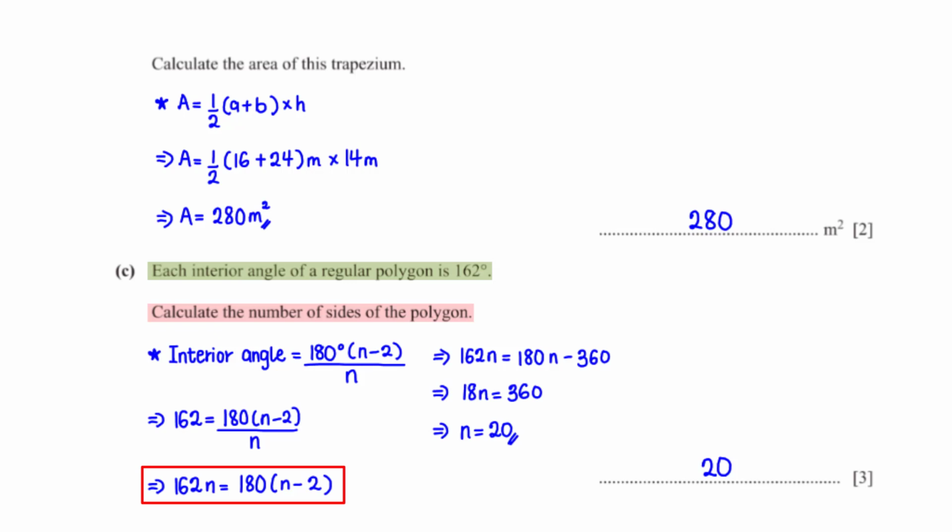When we expand the brackets, 180 times n is 180n. 180 times negative 2 is negative 360. When we group like terms, we have 18n equals 360. When we divide both sides by 18, we get n equals 20.